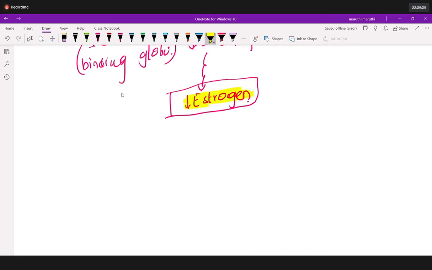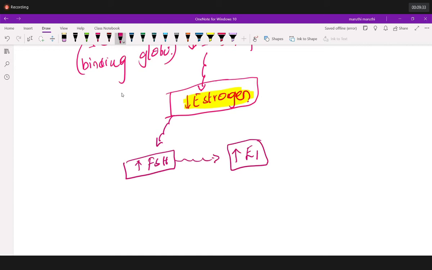If estrogen goes down, to produce the estrogen, who is going to come now? FSH, follicle stimulating hormone. So there is an increase of follicle stimulating hormone. Once FSH increases, that is going to cause an increase of E1, my dear students. Why E1?